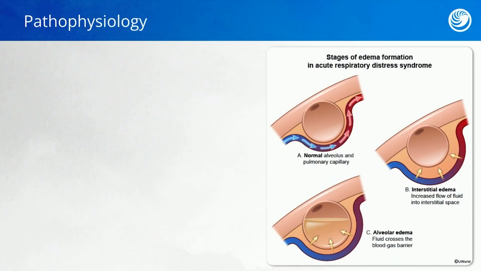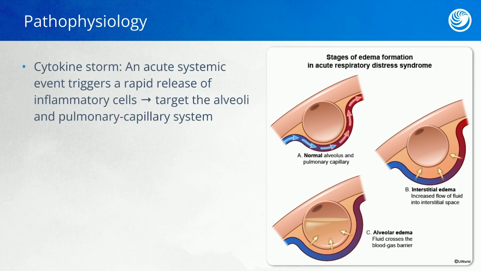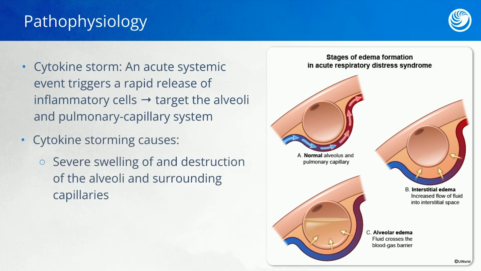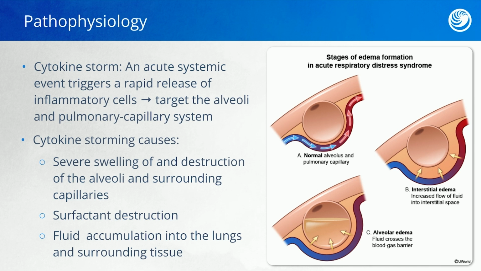When talking about the pathophysiology of ARDS, we really need to talk about cytokine storm. Now, this is an acute systemic event that triggers a rapid release of cytokines, or inflammatory cells, and they actually target the alveoli and the pulmonary capillary system. What ends up happening is there's severe swelling and destruction of the alveoli and surrounding capillaries. So I have surfactant destruction, surfactant we need to even keep our alveoli open, and all this fluid that will rush into the lungs and surrounding tissue.